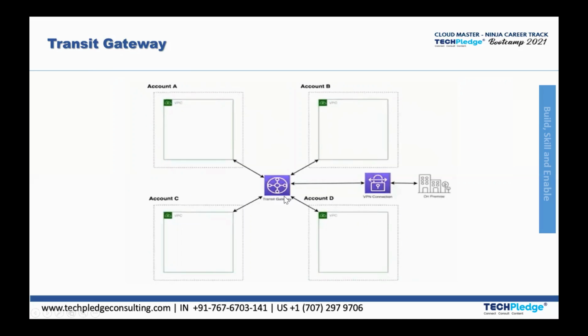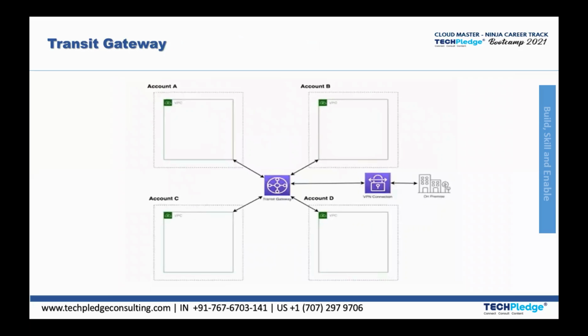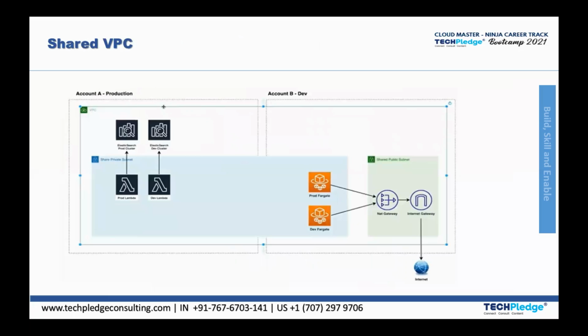From this transit gateway, I can access any of the accounts. Just check the diagram: from account A, I can access account D. From account B, I can access account D. From account C, I can access account D and A also. The reason for introducing the transit gateway is to hold our transitive property and also to make the diagram neat and clean.